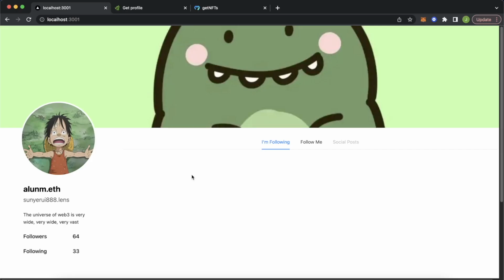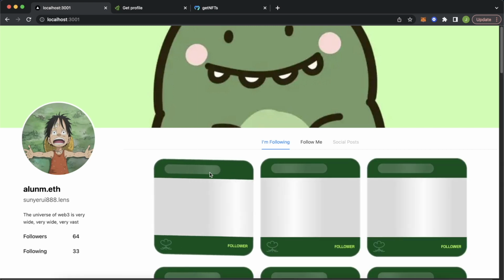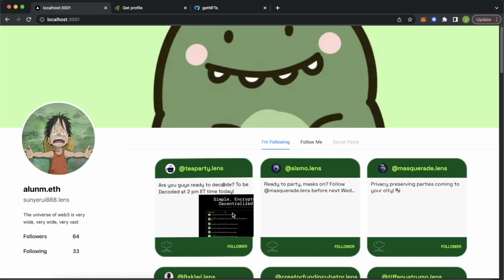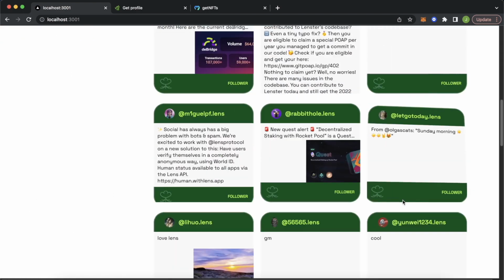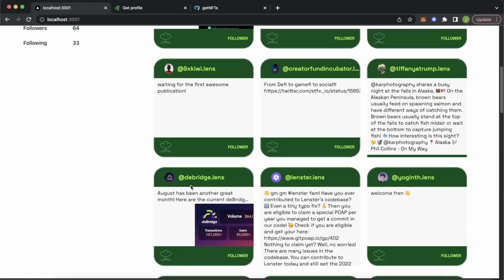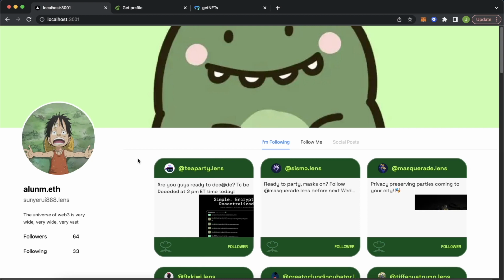You can go check out Google Chrome on your development server. If you refresh the page, you should start seeing NFTs of the following for alum.eth pop up. How cool is that? And all these interactive NFTs. This looks awesome. And all we had to do is make a simple call to the Moralis NFT API, and you're already making a wonderful user experience for your users.